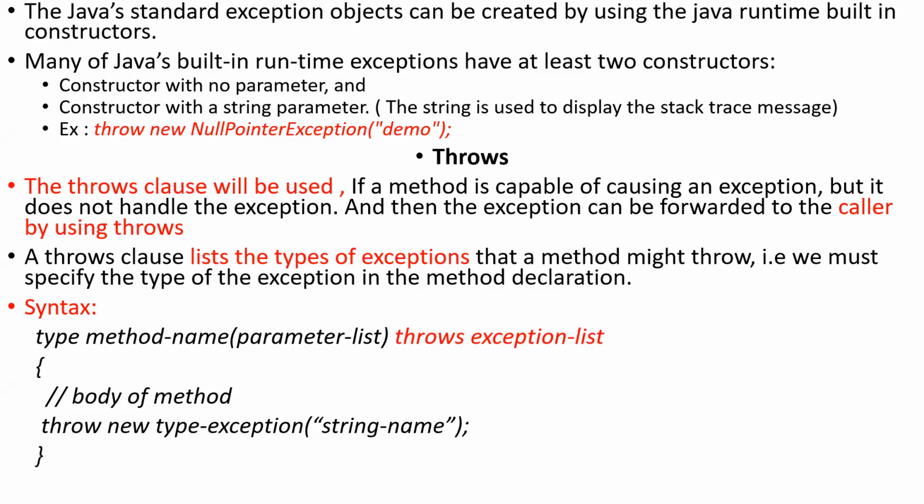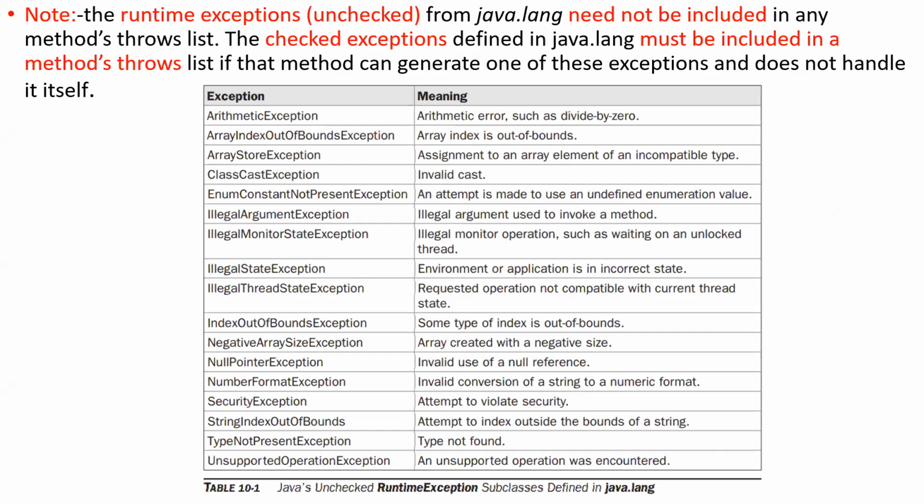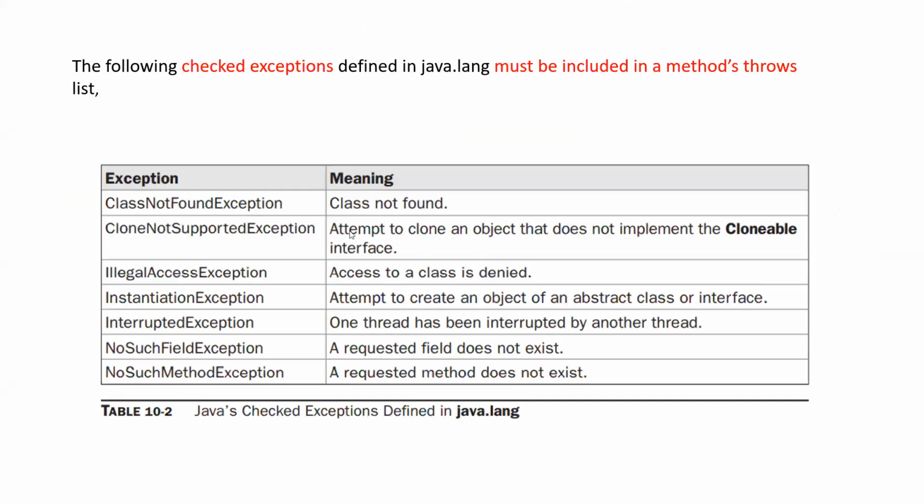And inside the body of that method, we have to use throw again. Both throws and throw, we should use, explaining the checked exceptions, if the method is unable to give the solution for that exception. So this is about throws. And there are two tables: one table is the unchecked exceptions, where 17 exceptions are there, and the other is the checked exceptions, where 7 exceptions are there.